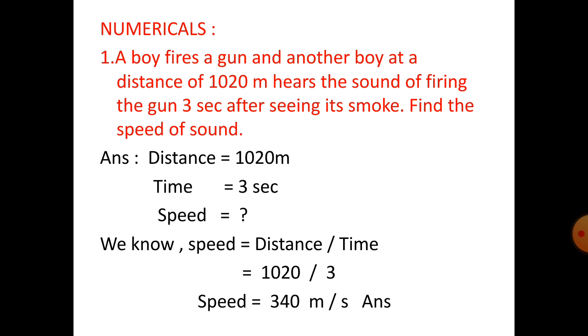Next, numericals. Number 1. A boy fires a gun and another boy at a distance of 1020 meter hears the sound of firing the gun 3 seconds after seeing its smoke. Find the speed of sound. So, distance is given as 1020 meter. Time is 3 seconds. So, we know speed is equal to distance by time. That is 1020 divided by 3, which is equal to 340 meter per second.